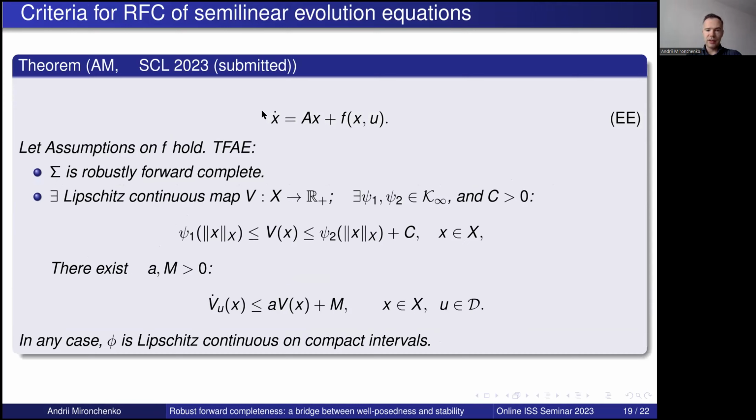If we consider systems satisfying the assumptions I stated on the previous slide, then robust forward completeness is equivalent to the existence of a Lipschitz continuous map satisfying these properties, precisely those which we had in our main result. The difference is that here we do not require Lipschitz continuity of the flow, but we obtain it as a consequence of this result.